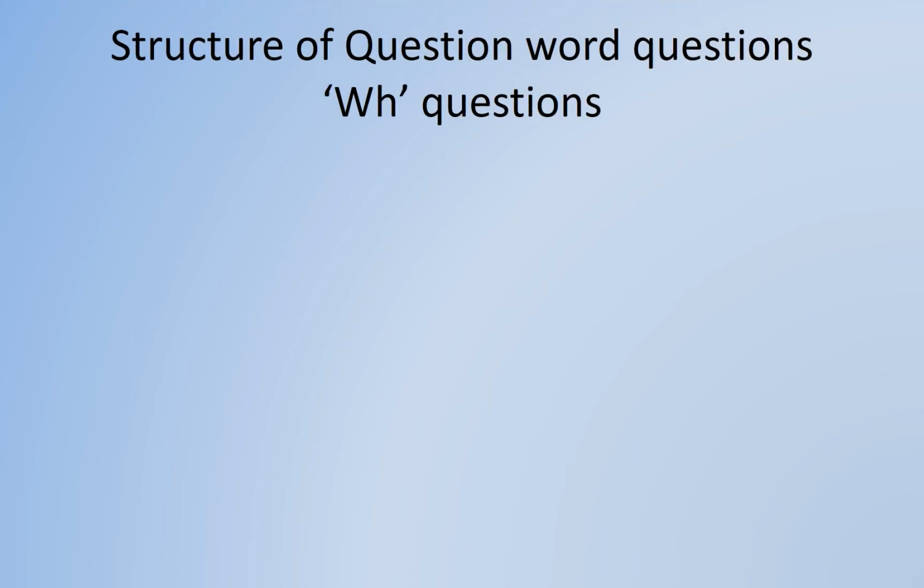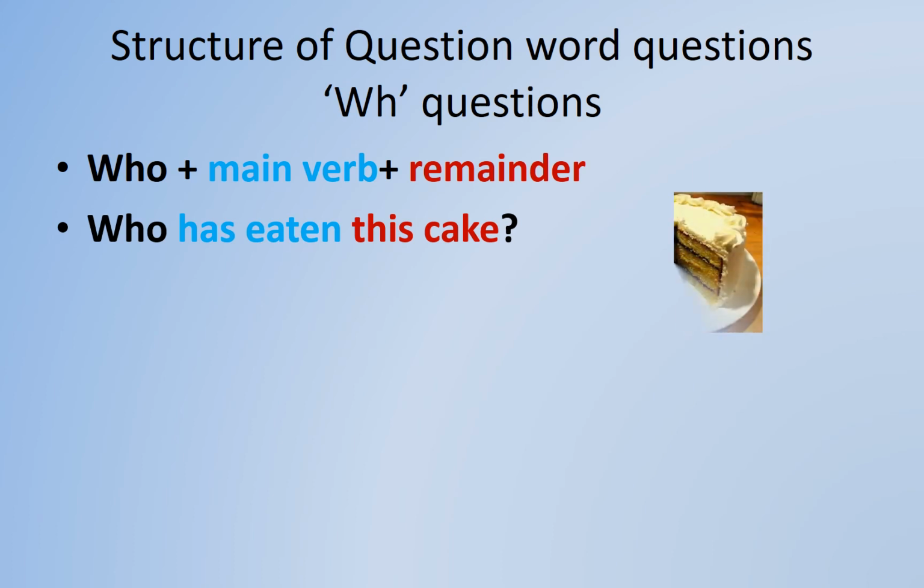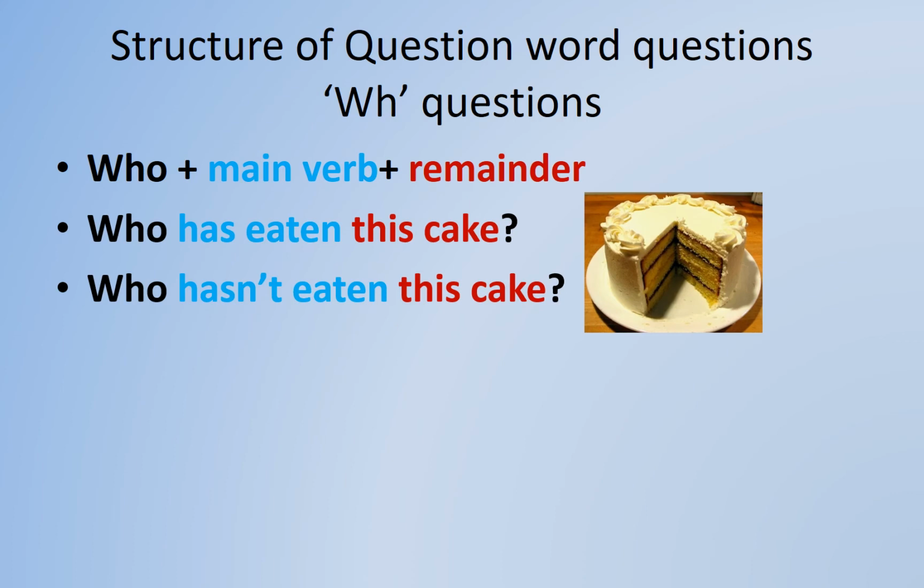Now we move to the second type of interrogative sentence, that is WH questions. This type is constructed in a wrong manner many a time. The structure of interrogative sentences for different WH words is different. We begin with who. The order will be who plus main verb plus remainder. For example, who has eaten this cake? Here, has eaten is the verb and it comes after the question word who. In negation, we can write it as who hasn't eaten this cake?